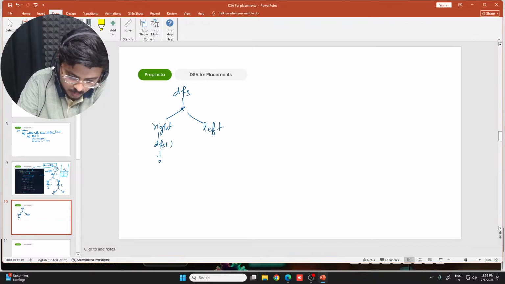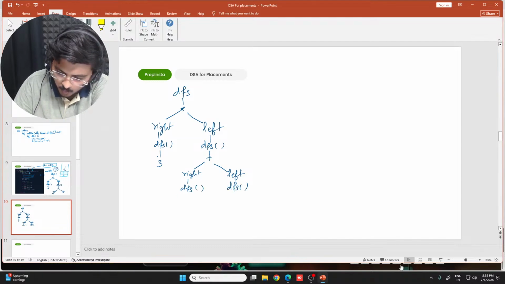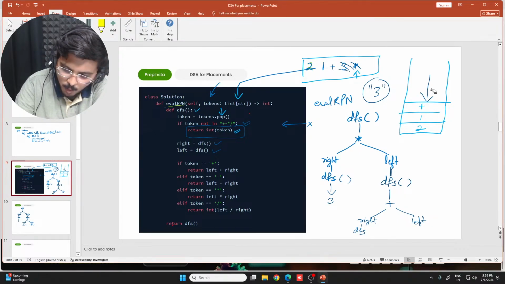We encountered 3. Fine. This executed DFS. We encountered plus. Then again right, and then again left. Right would again execute its DFS. This time when it executes its DFS, what would we encounter? Because here we have already popped out this plus, so we'll encounter 1 here.